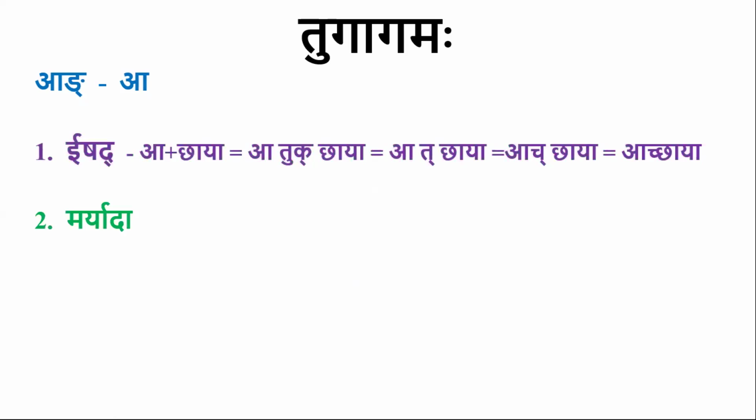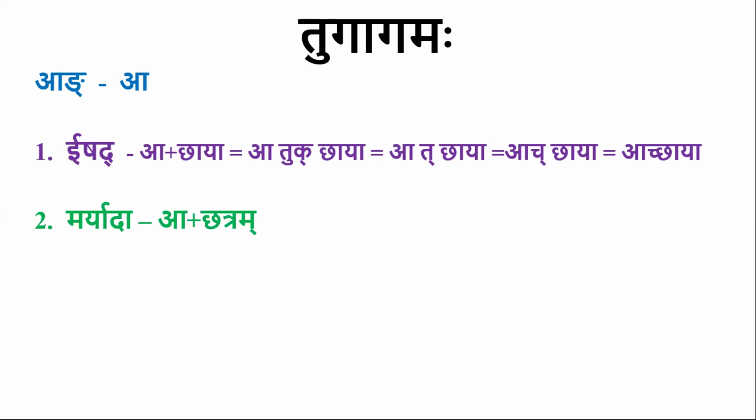Maryada. Maryada means the boundary, not included. When A is used in that meaning, in all the four meanings, this Tugagama will be seen. For example, A Chetram.